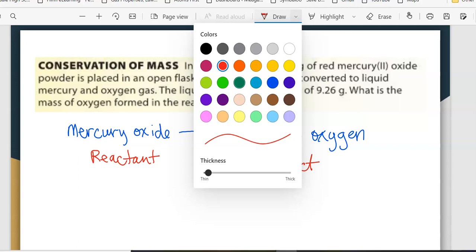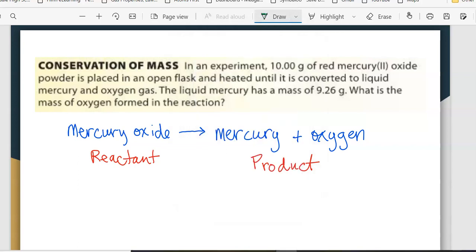So let's talk about what we're dealing with as far as our numbers go. It tells me that we have 10 grams to start off with of my mercury oxide, and then it's producing 9.26 grams of the mercury, and then the question is, how much oxygen is there?